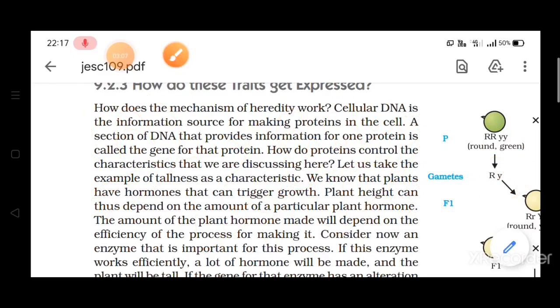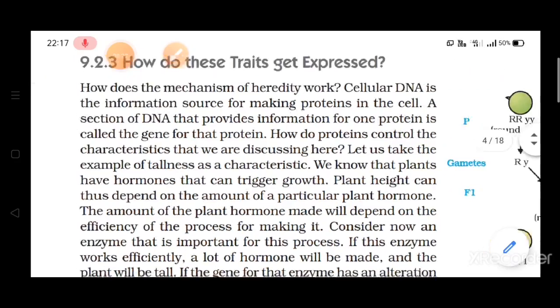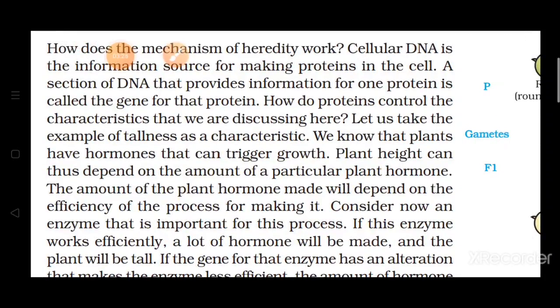So what we have studied is that DNA has some information, and this information is for a particular protein, and this protein will give rise to a particular characteristic. Now let us take the example of tallness. Tallness is a characteristic or a trait. So plants which grow tall in height means they have particular hormones in their body, and because of those hormones the plants have grown to a particular height.